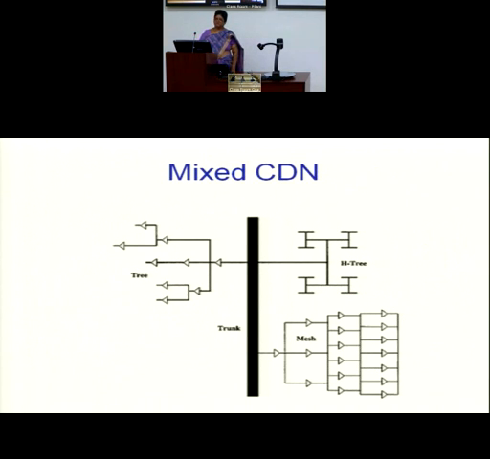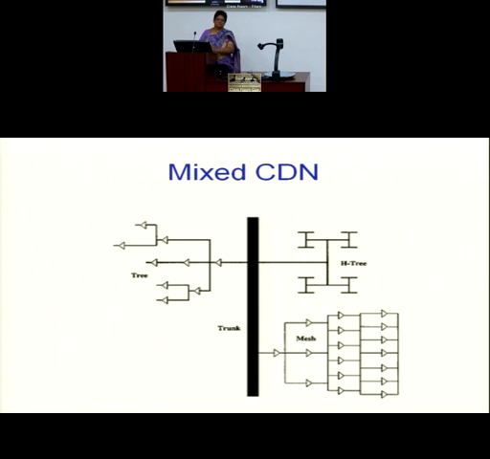This is a hybrid, you can say mixed, CDN. As I said, nobody says that you cannot mix. This is a trunk which is getting the signal from the PLL. Now you distribute. Here you distribute it as an H tree. It is a clock tree. It is a mesh clock tree. Now it's up to you what kind of version you want to have within a block, within a sub-block.